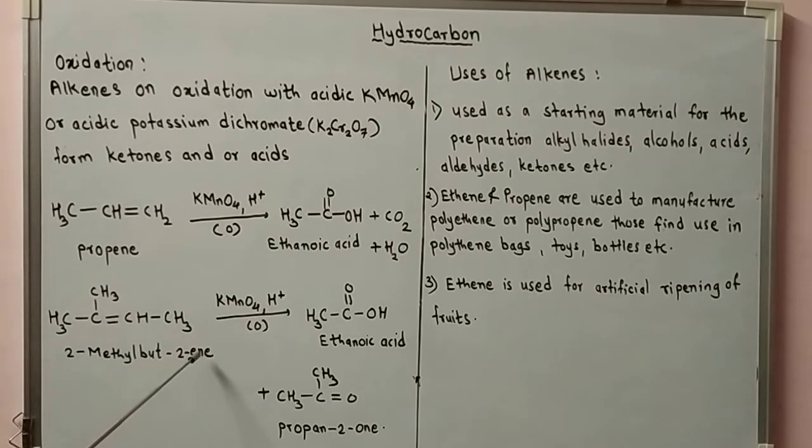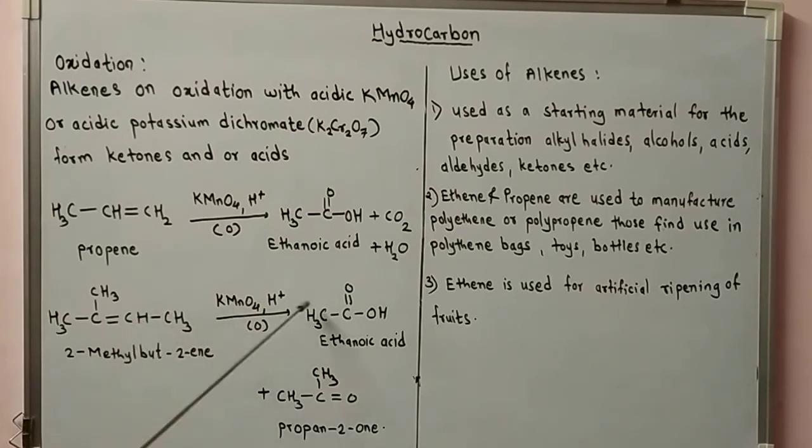2-methylbut-2-ene, on oxidation using potassium permanganate in acidic condition, is converted to ethanoic acid and the ketone propan-2-one. CH3-C(CH3)=CH-CH3 is 2-methylbut-2-ene. In this alkene, the bond between the two double-bonded carbon atoms breaks.